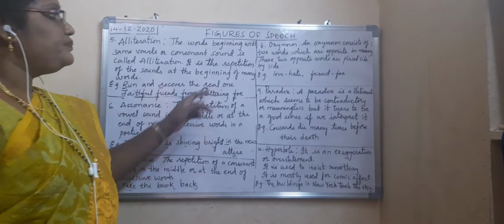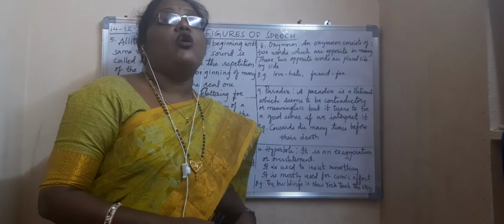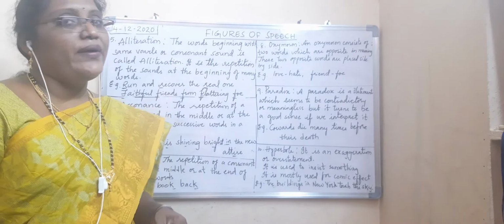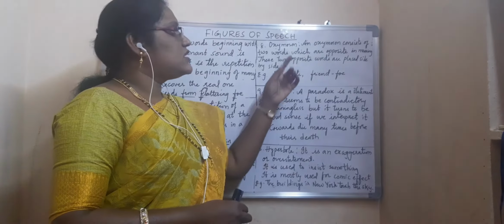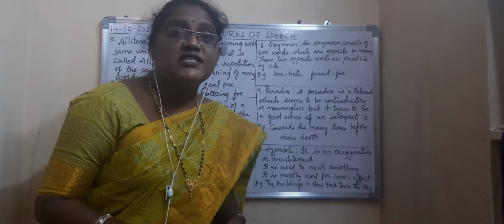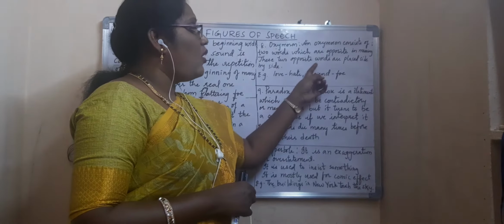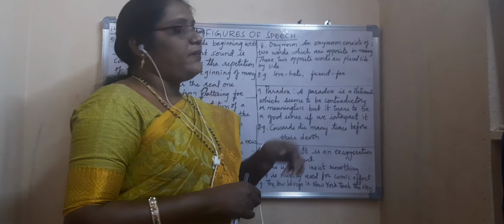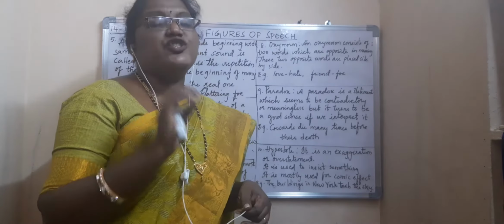Okay. So now, the eighth one is oxymoron. So what is oxymoron? An oxymoron consists of two words which are opposite in meaning. These two opposite words are placed side by side. It is a combination of two words, like love-hate, friend-foe.